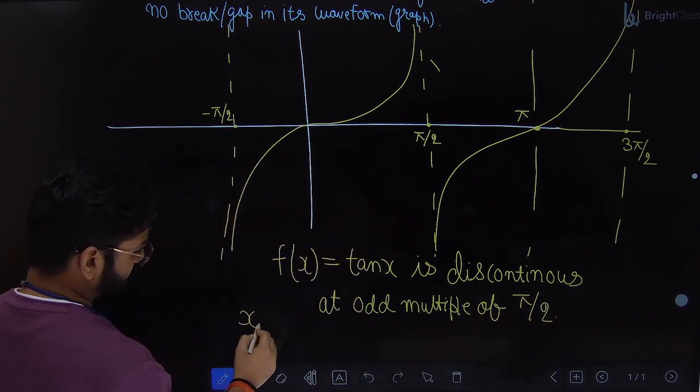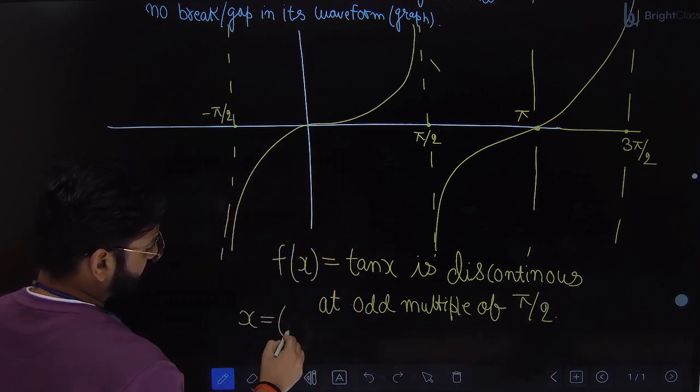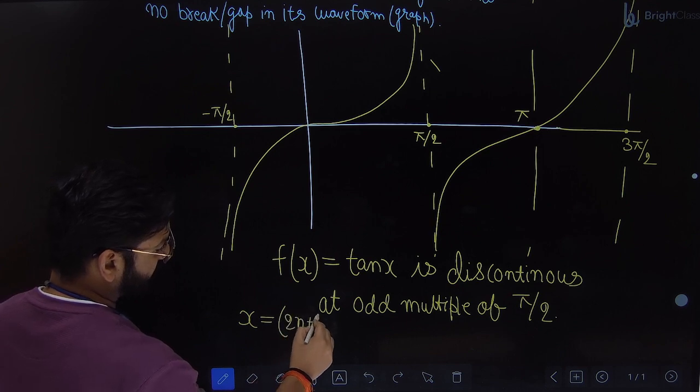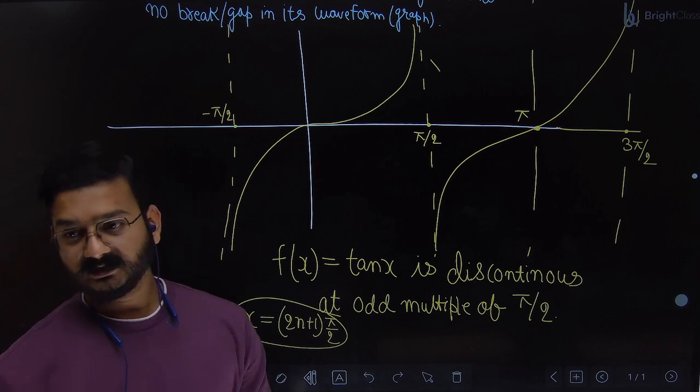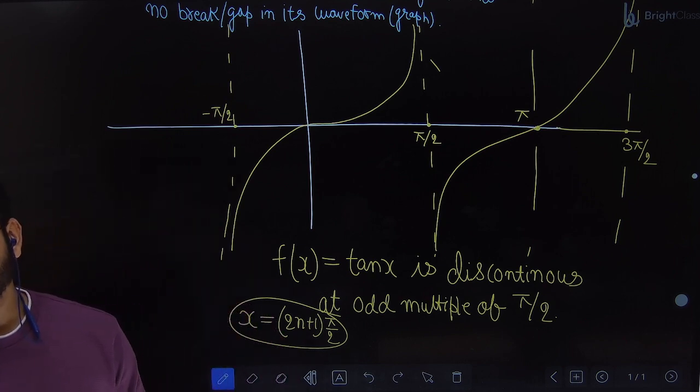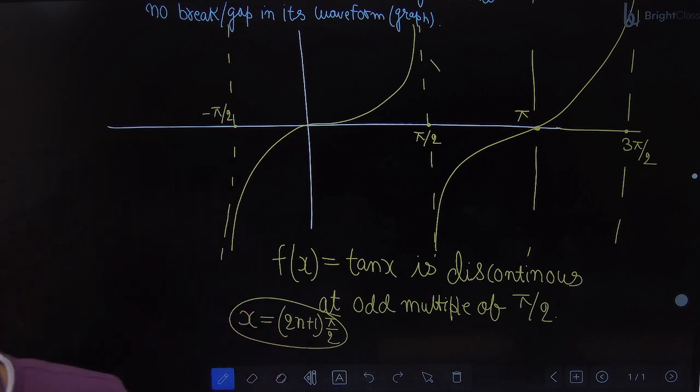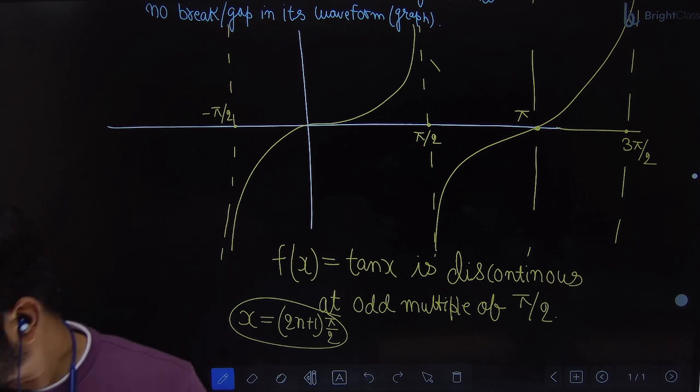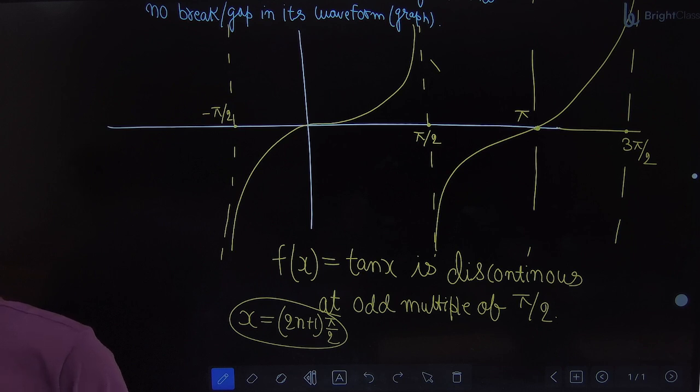So it means x is equal to (2n plus 1) pi by 2. So at this it is continuous or discontinuous? Discontinuous. Any doubt? All clear? So from the graph, did you guys understand how to identify continuity and discontinuity?